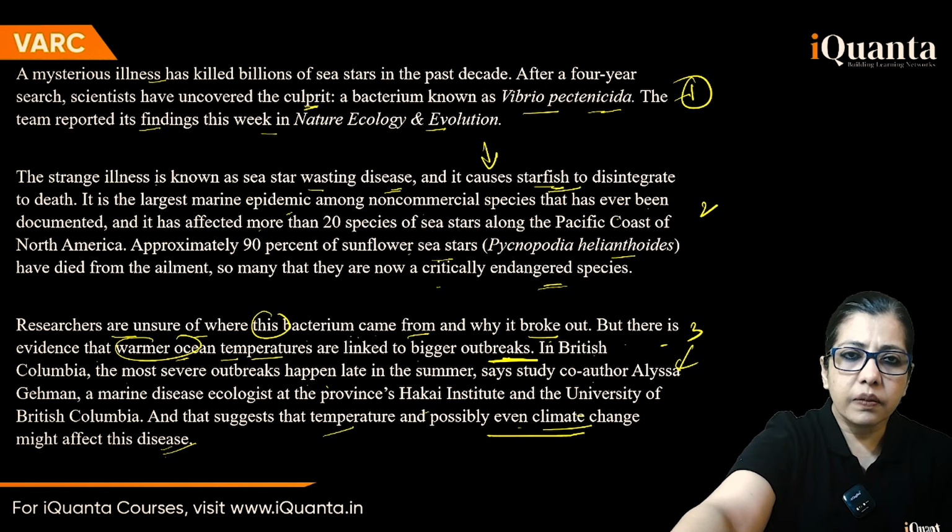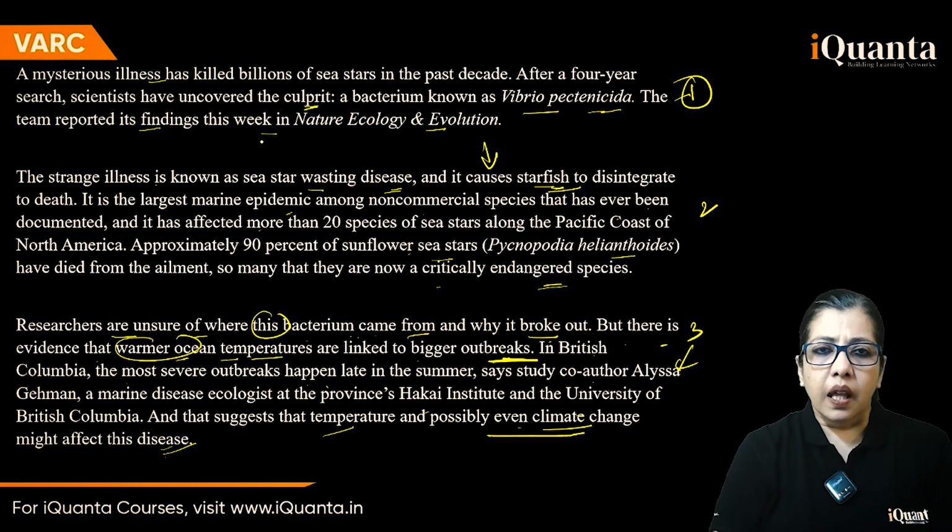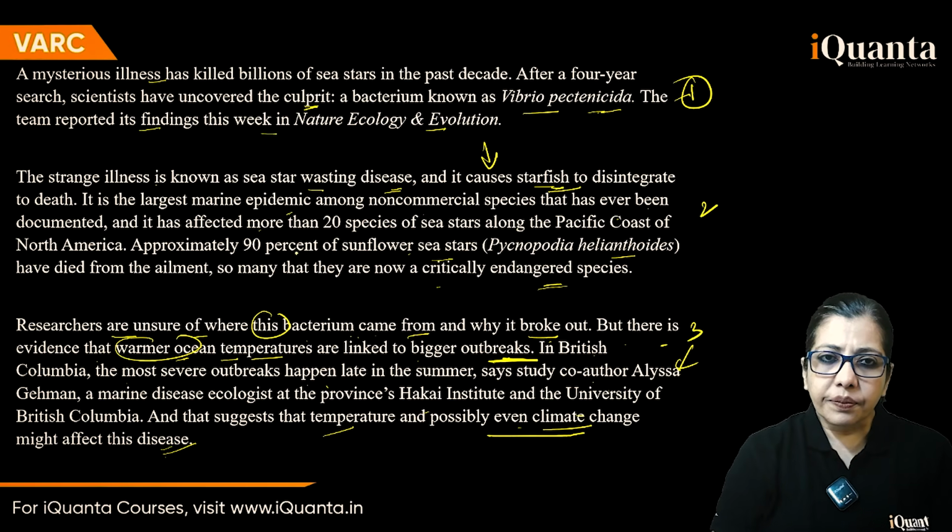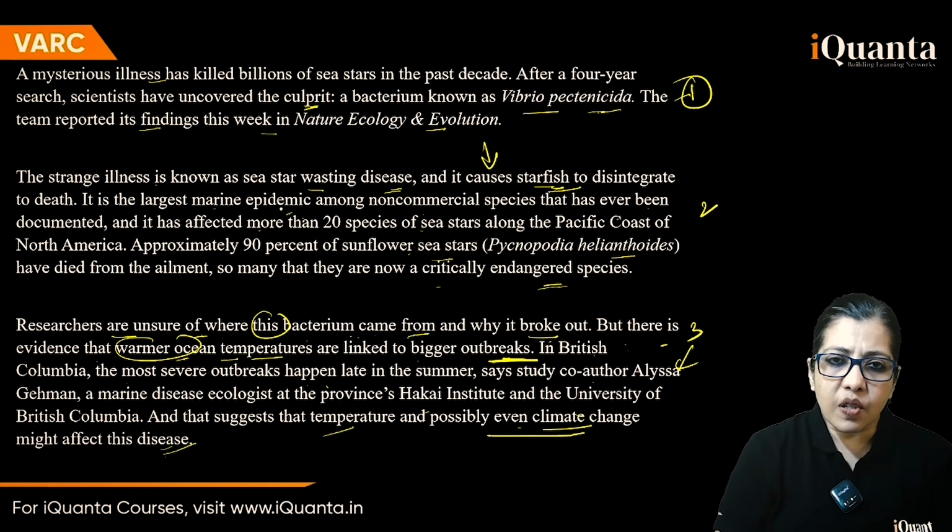Okay. Uncovered this culprit. Fine. Strange illness. Ever been this? Researchers are unsure. और वो then यहाँ पे तो वो climate warming वाला दे रखा है. Correct. And here he says in the second para, it is the largest marine epidemic among this that has ever been documented, and it has affected more than this.